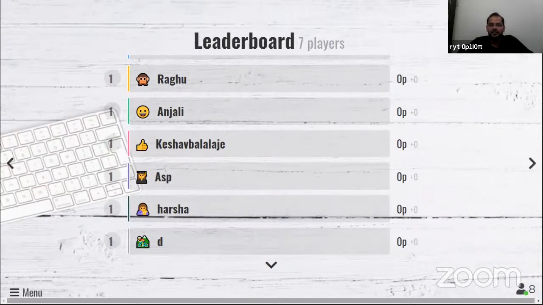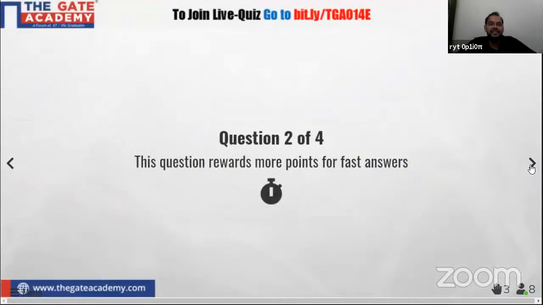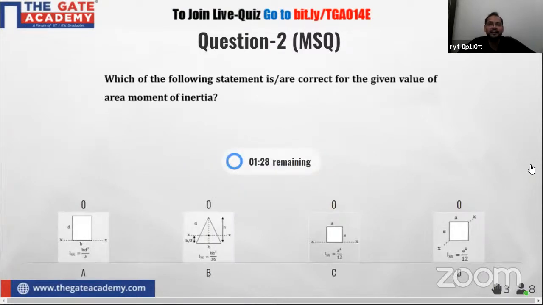Fine, so now it's time for the second question. All questions are designed in a way that may create confusion, so please read the question carefully and after that answer. Okay, fine. Now come to the next question. This time I'm expecting that most of you will give the correct answer. Again, this is an MSQ question and the time is 1.5 minutes. That means definitely this question will have decent weightage of points. So please answer this question very clearly.